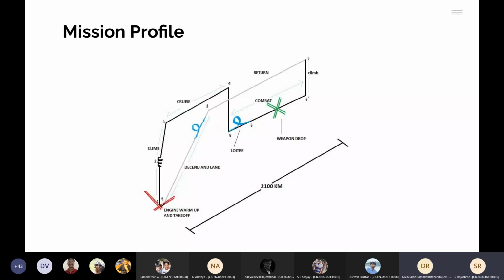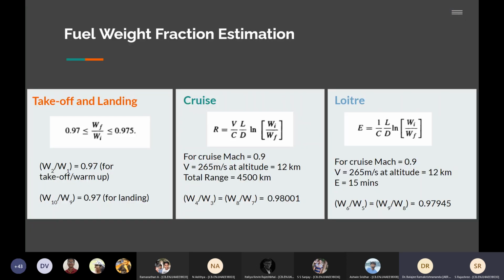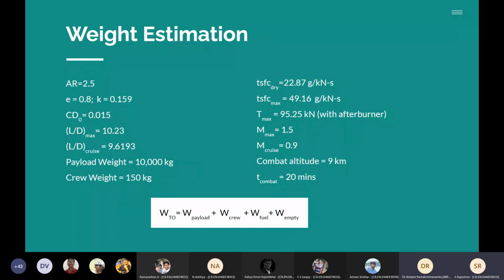The L by D max is different at that height. It is not your 10 now. When you increase the speed, it's not flying at the optimum speed. L by D max will drastically reduce. Probably you will have only half of that. You can take it as a yardstick. So that might affect your fuel weight.